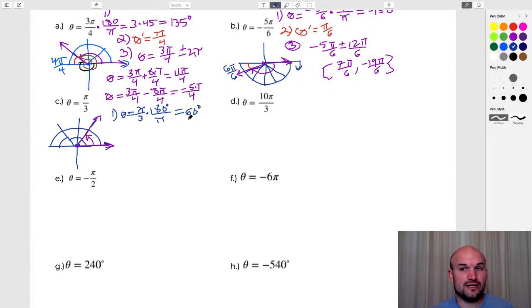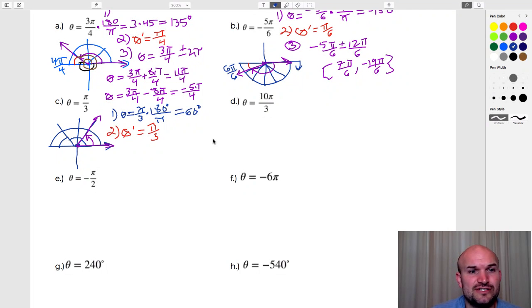To find my reference angle, since we know that this is in the first quadrant, we could say that the angle is the same as the reference angle. And that's true for any angle that's in the first quadrant, as long as it's, well, it has to be acute to be in the first quadrant. But that's something that's true because the distance from the terminal side to the x-axis is exactly the angle. So when you have an angle in the first quadrant and you need to find the reference angle, it's exactly the same. You don't really need to find it because it's the same angle. But anyways, we'll just do that as pi over 3.